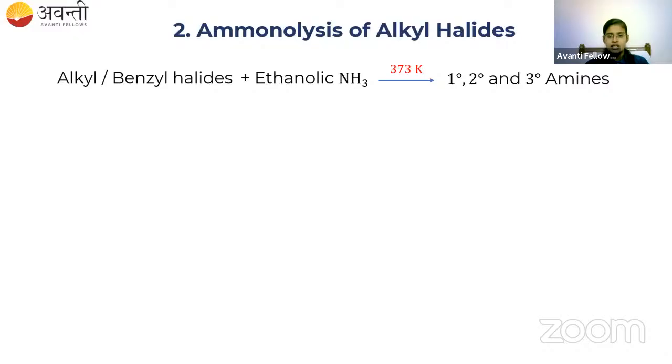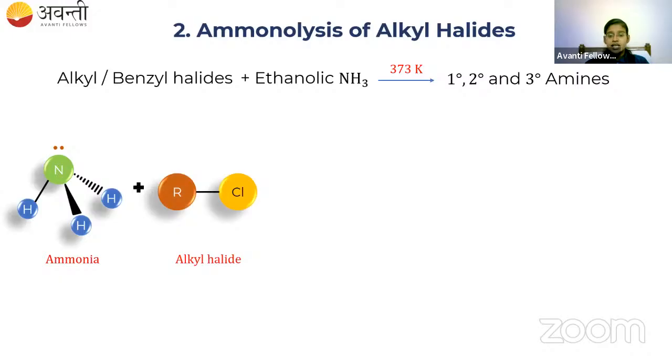Let me show you the reaction. This is ammonia, the ethanolic NH3. It is treated with an alkyl halide. The alkyl halide will have the partially positive alkyl group and the partially negative halogen. Now what will happen? Ammonia will act as a nucleophile. Nucleophile means the compound will go and attack the electrophile. Electron-rich species will attack the electron-deficient species.